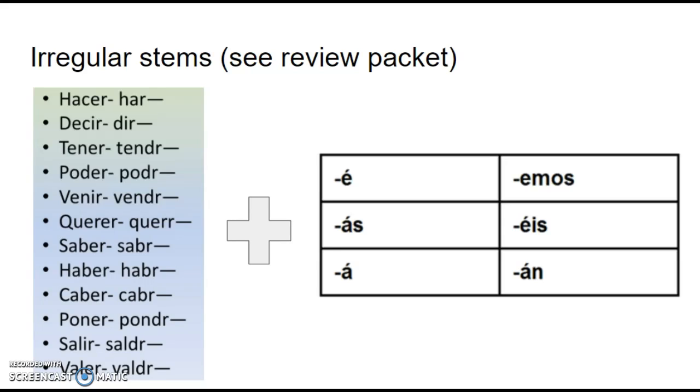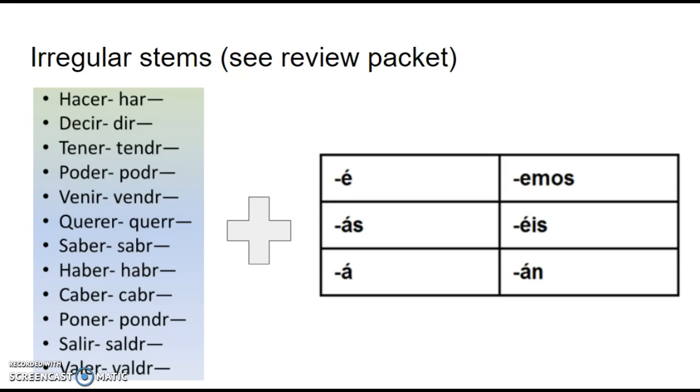Of course, there are irregulars, so these are things that you'll want to memorize. Again, using a Quizlet set, doing some flashcards is a great way to help yourself memorize these. For these verbs, instead of using the infinitive as the stem, as we do for all other verbs in the future, you have to memorize these special stems. You will note they all end in an R. So the verb hacer becomes H-A-R.